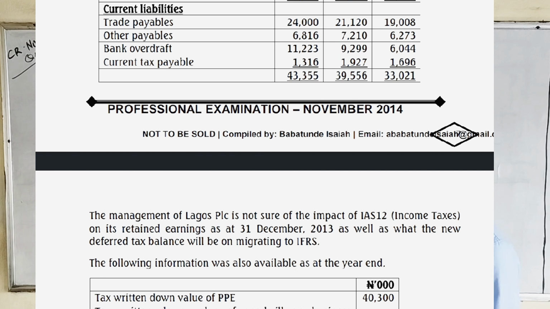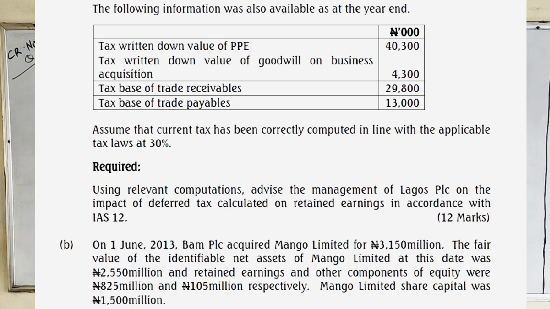The management of Lagos PLC is not sure of the impact of IAS 12 income taxes on its retained earnings as at 31st December 2013, as well as what the new deferred tax balance will be on migrating to International Financial Reporting Standard, which is IFRS. The following information was also available at the year end. Tax written down value of PPE is 40,300,000. Tax written down value on goodwill on business acquisition is 4,300,000.